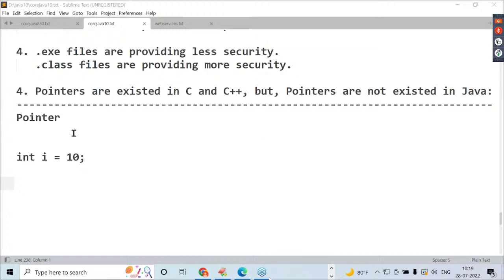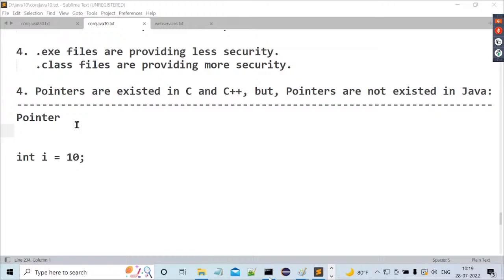Right, sir. So Java is a platform independent programming language. We are able to compile a Java program on one operating system, and we are able to execute the same Java application on another operating system. Because of that reason, Java is a platform independent programming language. How are C and C++ platform dependent programming languages actually?